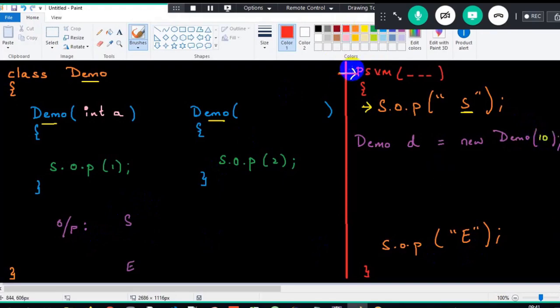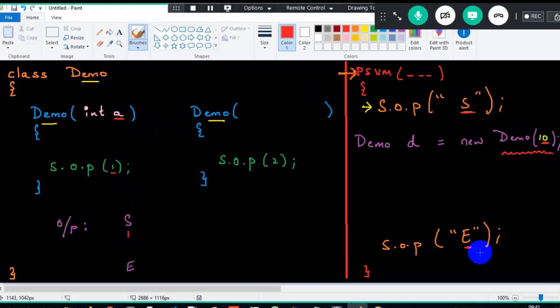Simple, sir. Execution starts from main method, sir. Start will get executed, sir. When I invoke the constructor, I am passing one integer argument, sir. Therefore, the control will go to A, sir. A value is 10, sir. But I'm printing 1, sir. 1 will be printed. Control will come back and then end will get printed.